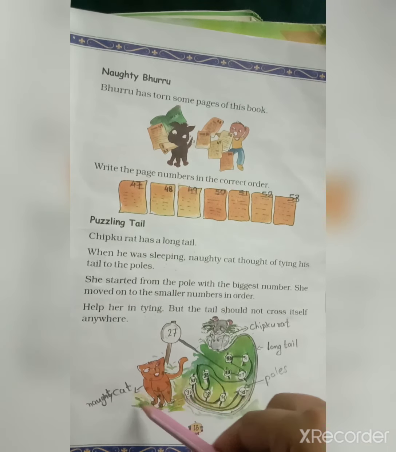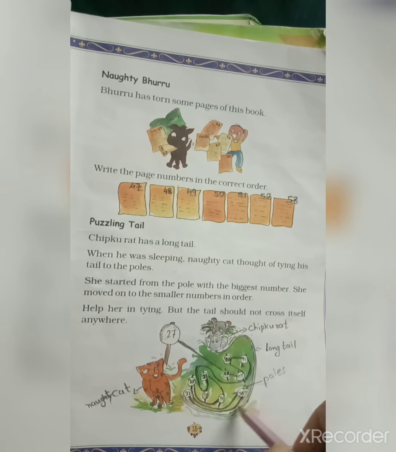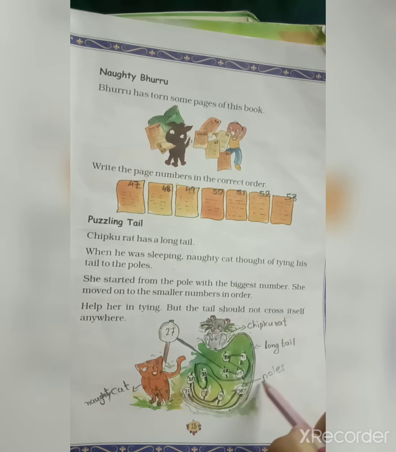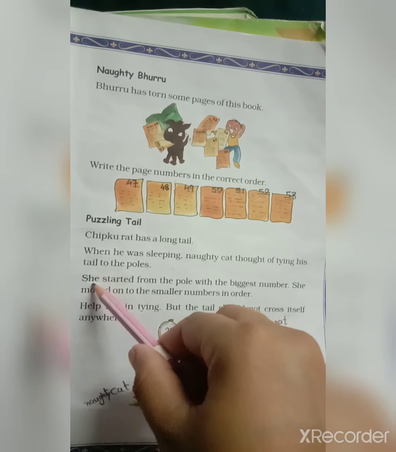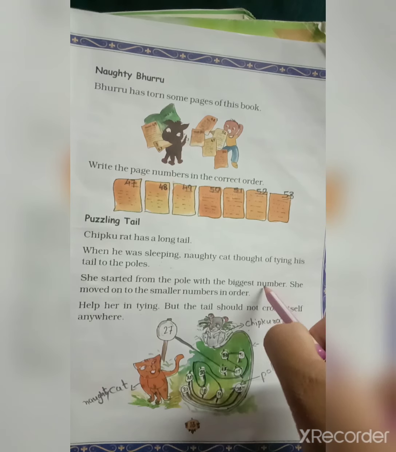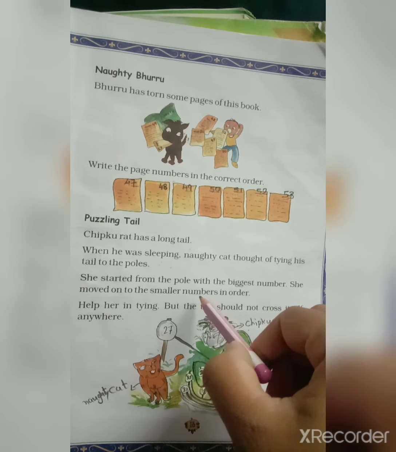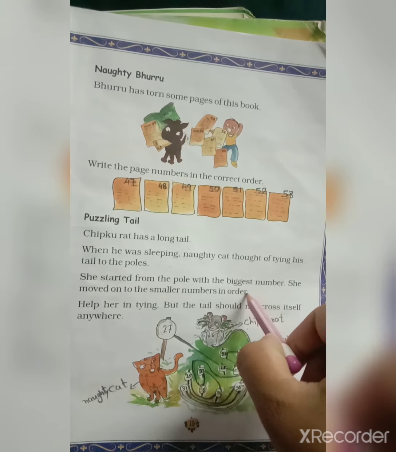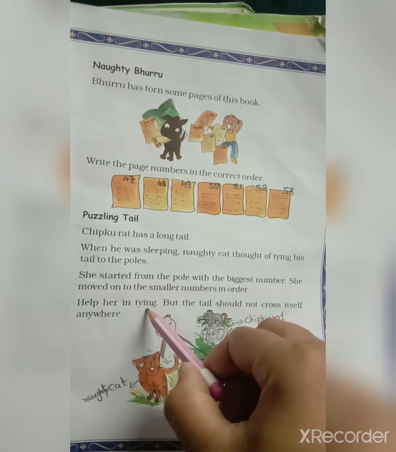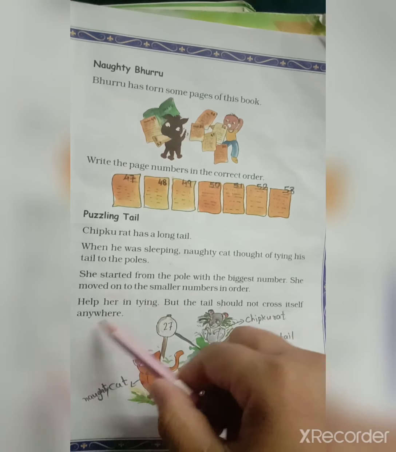So this is the pulse. She starts from the pulse with the biggest number and moves on to the smaller numbers in order. Help her in tying, but the tail should not cross itself anywhere.